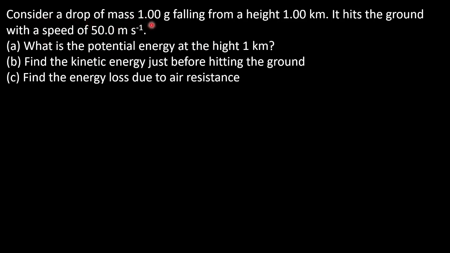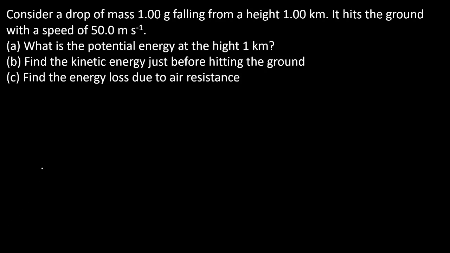Consider a drop of mass 1 gram falling from a height of 1 kilometer. It hits the ground with a speed of 50 meter per second. What is the potential energy at the height 1 kilometer? Then I will discuss the other question later. So, have you understood the question?